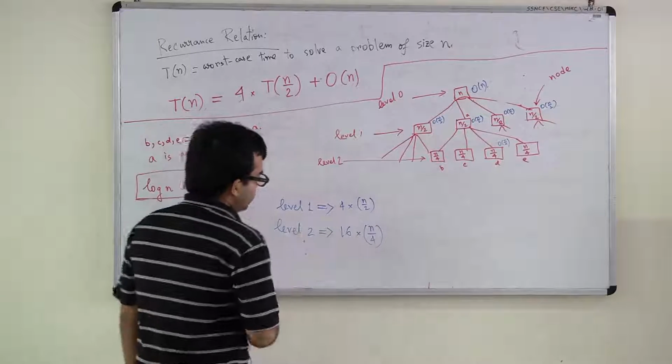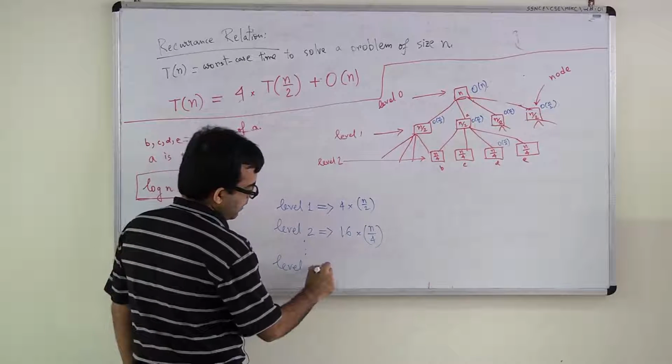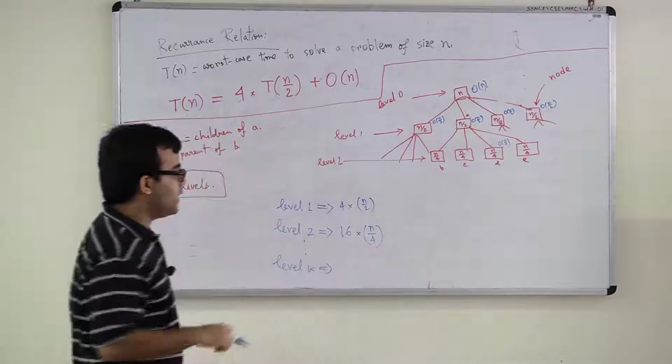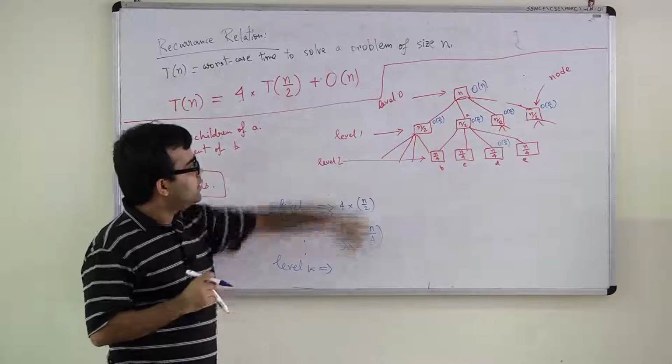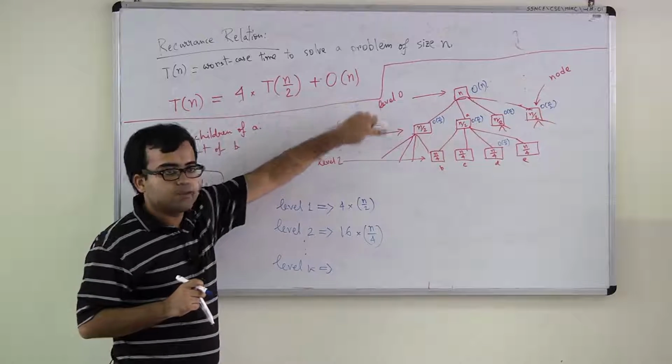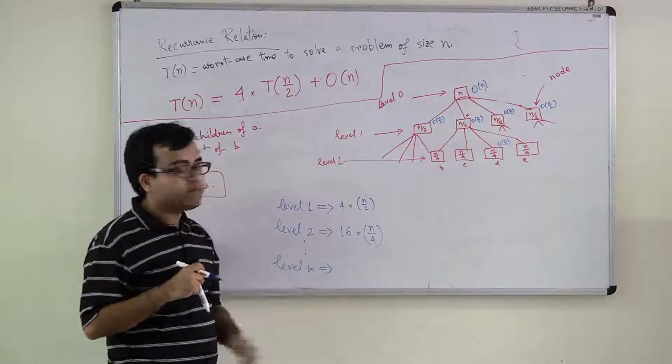Now, this way, can you say what will be the cost in level k? I mean the total sum of these blue numbers in level K. So first, how many nodes will there be in level K? In level 1 there are 4 nodes. In level 2 there are 16 nodes. How many nodes will there be in level K?